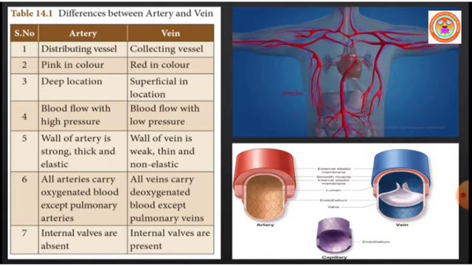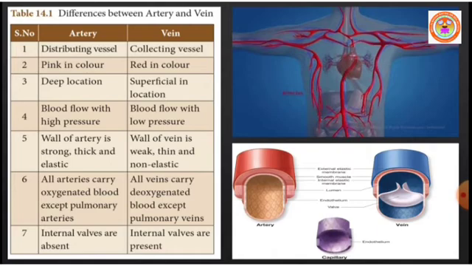Arteries show flow of high blood pressure, whereas veins show flow of low blood pressure. So blood pressure is higher in arteries and low in veins. Then the walls of the artery. In the beginning itself we learned that arteries have thick and elastic walls. So the wall of the artery is strong, thick and elastic.